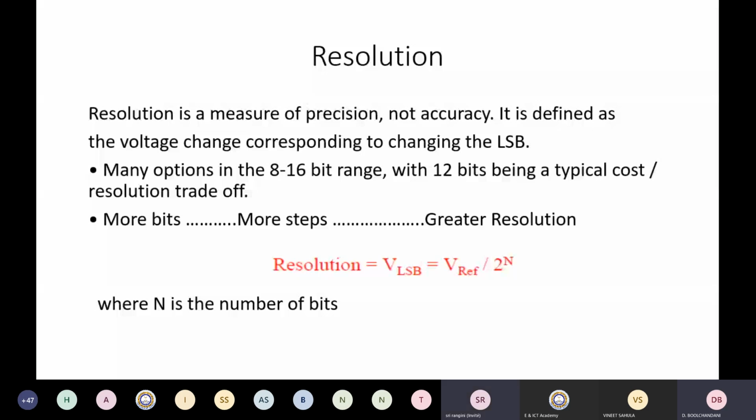If you go for a large number of bits, you'll see that your requirement of resistances and switches goes high, right? And your circuit becomes expensive. So with more bits, more steps to reach the final value, the resolution will be greater, but it is going to be more expensive. So you have to take a decision of trade-off between the resolution and the cost. So resolution, as already defined, is nothing but V reference divided by 2 raised to n, where n is the number of bits.